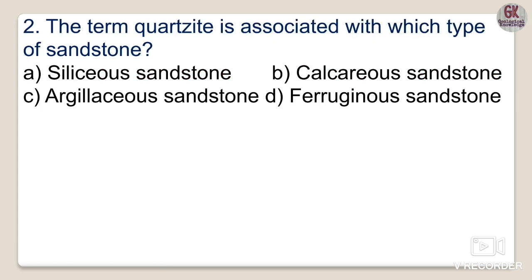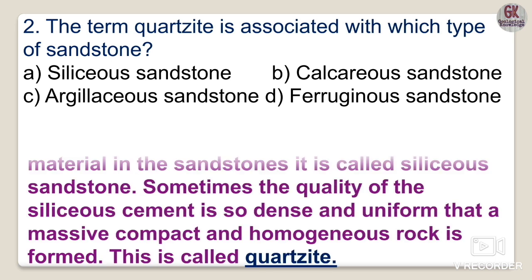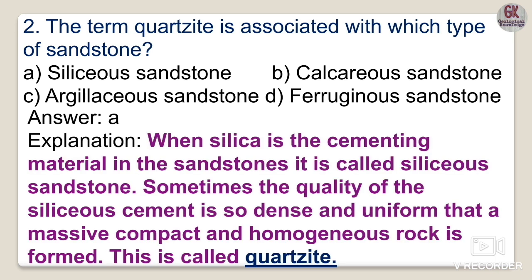The next question is: the term quartzite is associated with which type of sandstone? The options are siliceous sandstone, calcareous sandstone, argillaceous sandstone or ferruginous sandstone. We all know that when silica is the cementing material in the sandstone, it is called siliceous sandstone.